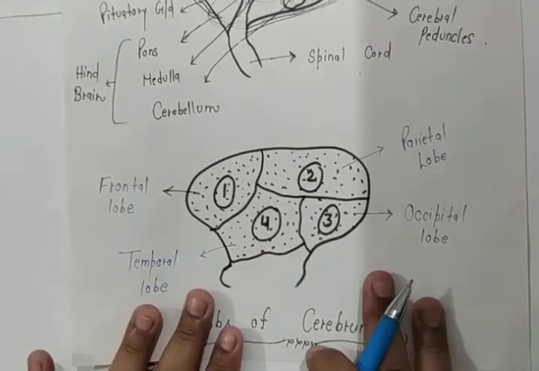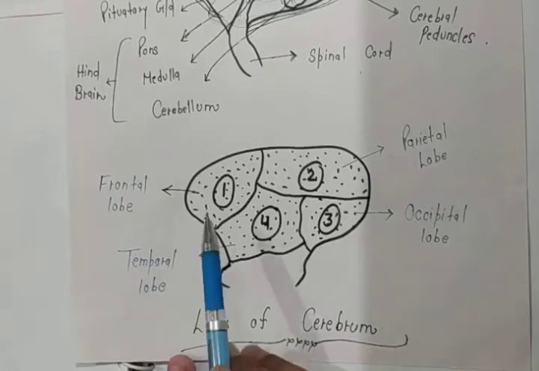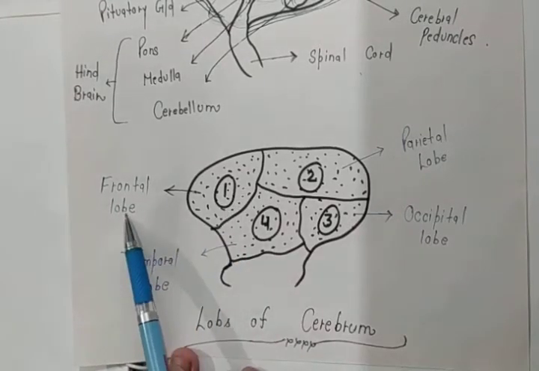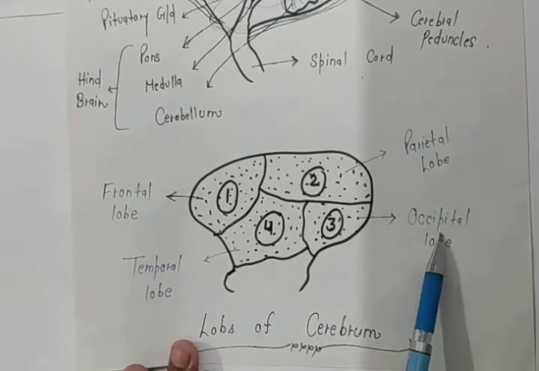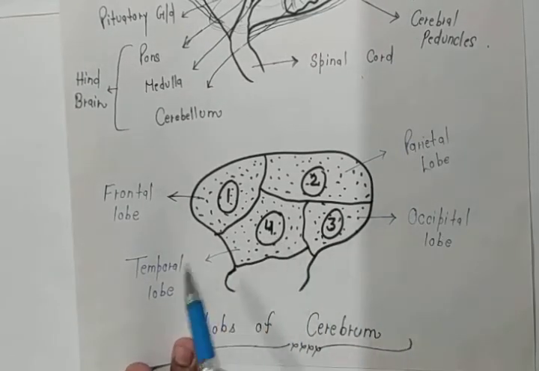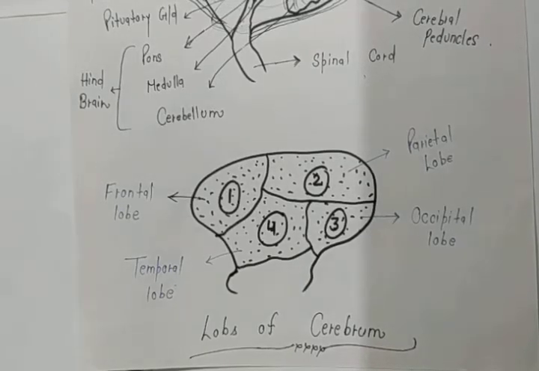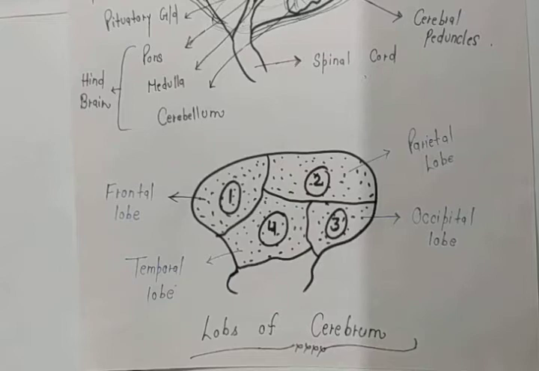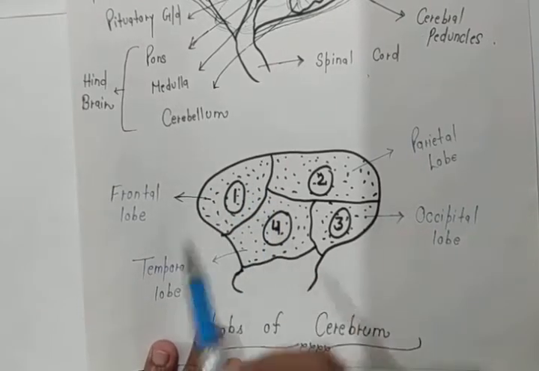Yeah, this will be the lobes of cerebrum. First lobe is known as frontal lobe, second lobe is known as parietal lobe, third lobe is known as occipital lobe, and fourth one is temporal lobe. These lobes are completely responsible for their own specific work. Firstly, this frontal lobe. Definitely it will be the first part of cerebrum.